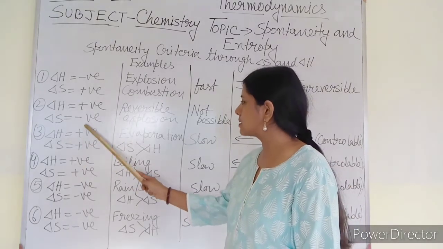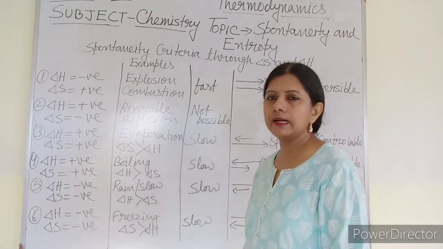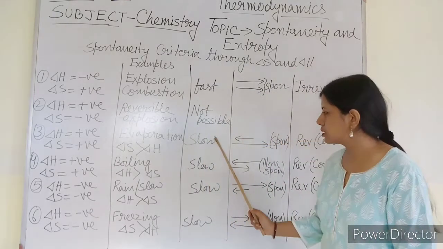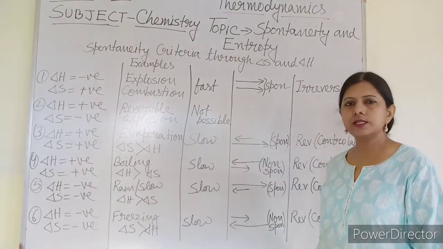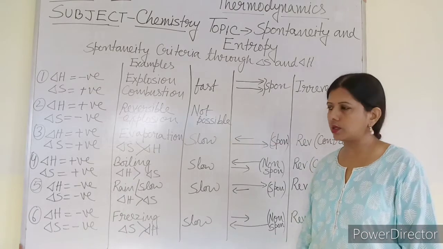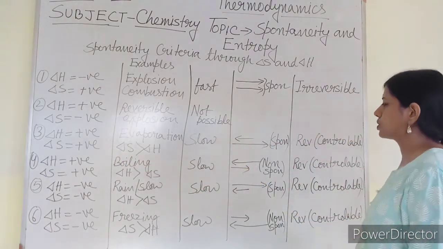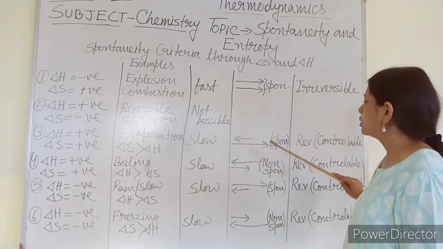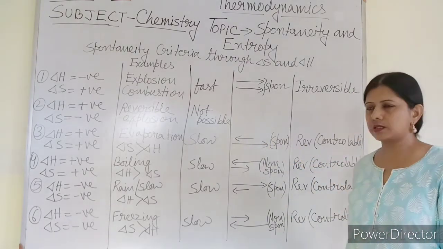In this case, as both are positive, the delta S value is greater than the delta H value, and it is a slow reaction. Evaporation is a slow reaction. Okay. Here, as delta H is positive, it is tending the reaction to proceed in this direction. But due to delta S being positive, it is allowing the reaction to proceed in this direction. So this is having more value, so it is proceeding in the proper direction, and it is a spontaneous process.